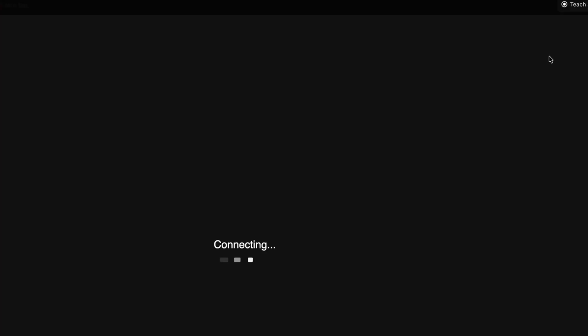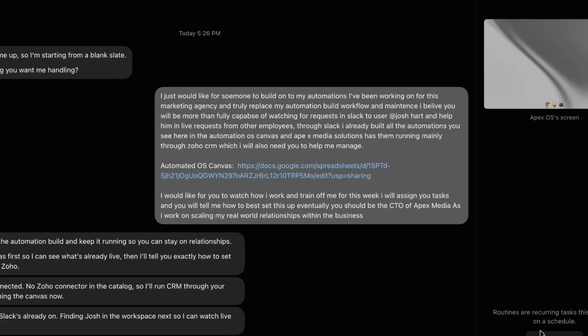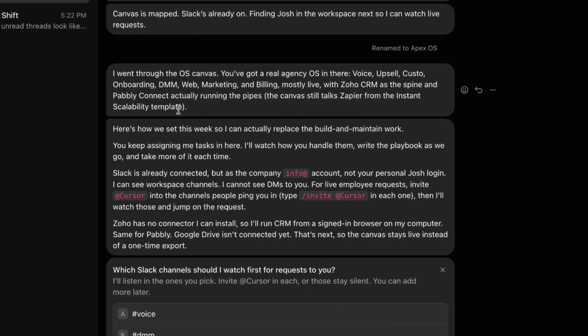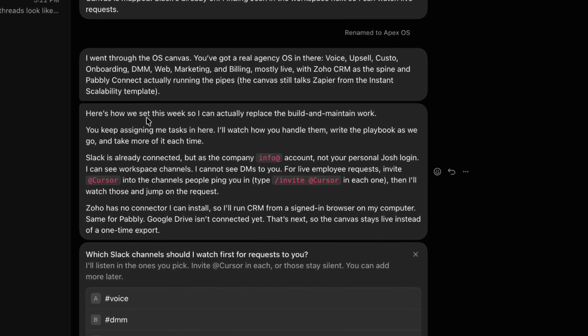The bot gets a computer. Then it renames itself Apex OS because I never gave it a name and it decided it needed one. Give it a minute with the spreadsheet and it comes back with an audit I would have paid a consultant for. It names all 8 departments. It identifies the CRM as the spine. And then it catches that the document still describes one automation tool, while a completely different one is actually running the pipes. A stale detail in my own file that I'd stopped noticing.